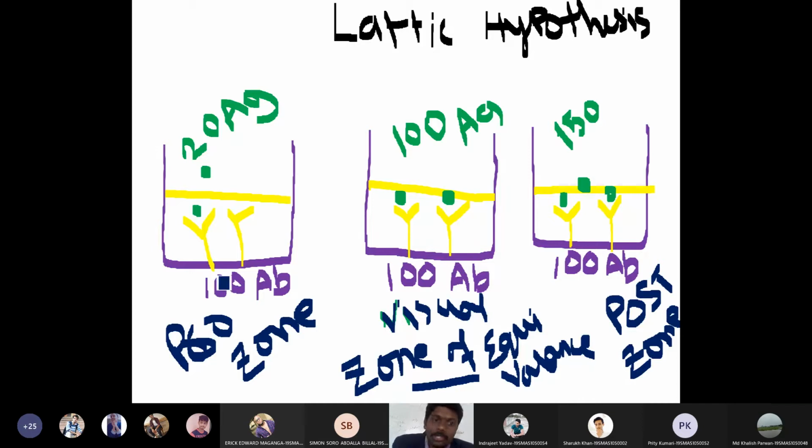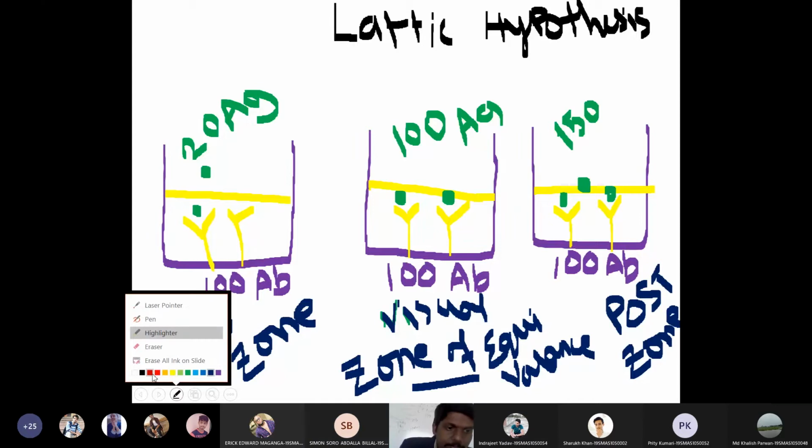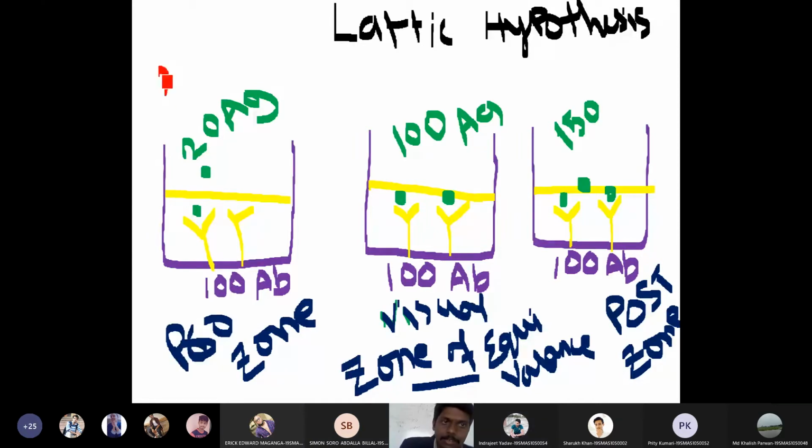So the pro zone reaction will cause false negative tests. Because of the pro zone phenomenon, we will get false negatives. We will report a negative because we didn't get any reaction. Since we didn't get any reaction, we will think that there is no antigen in the sample. But in reality, there is antigen in the sample, but the antigen is very low. That is why we didn't get a reaction.